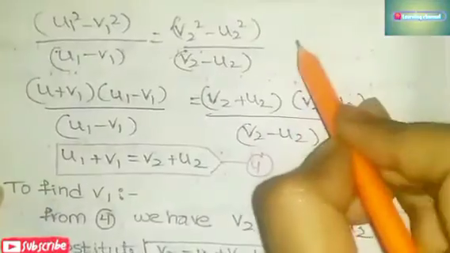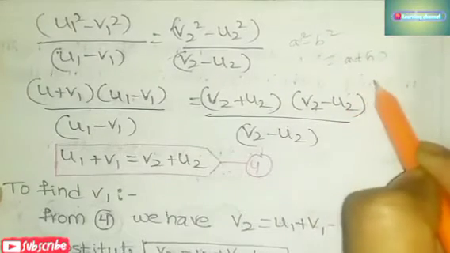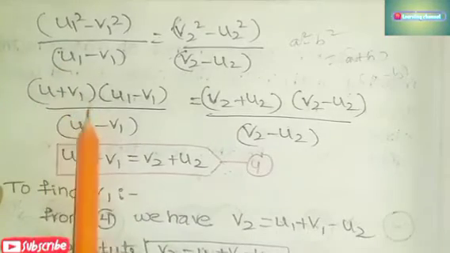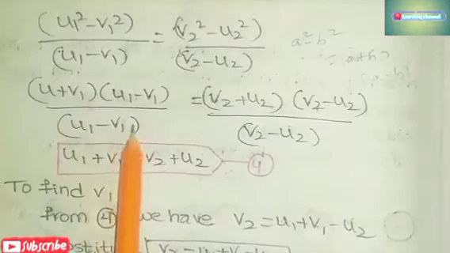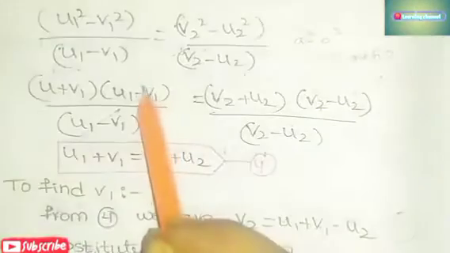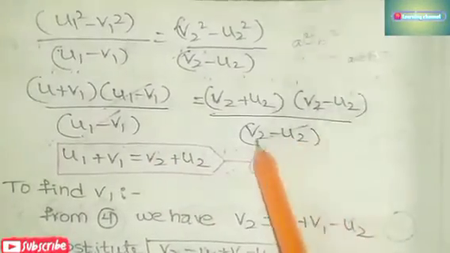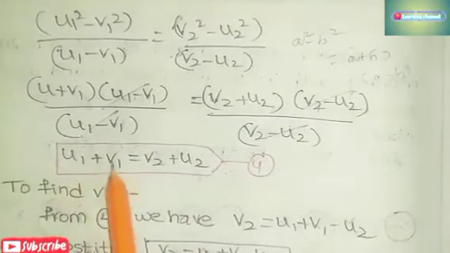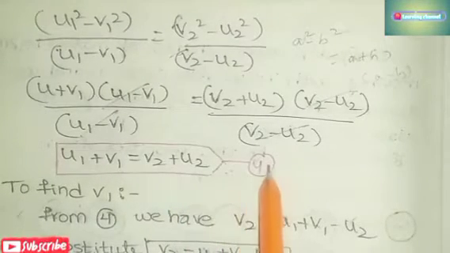Now we know the formula a square minus b square is equal to (a plus b) into (a minus b). So apply this formula, (u1 plus v1)(u1 minus v1) by (u1 minus v1). Now u1 minus v1 gets cancelled. Here v2 minus u2 gets cancelled. Now we have the equation u1 plus v1 is equal to v2 plus u2. This is equation number 4.